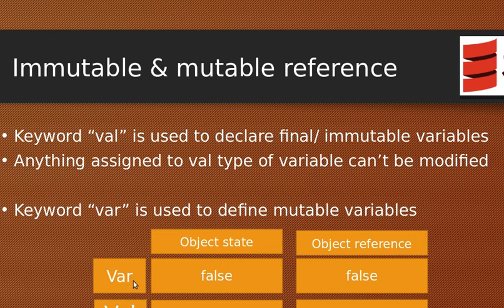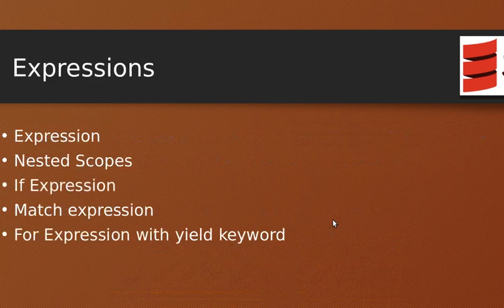If you define a variable with var, then the object state is not final. The object state is mutable and the reference is also mutable. If you define a val with an object, then the object state is final as well as the object reference is final. So this is one chart you can use while writing your code.